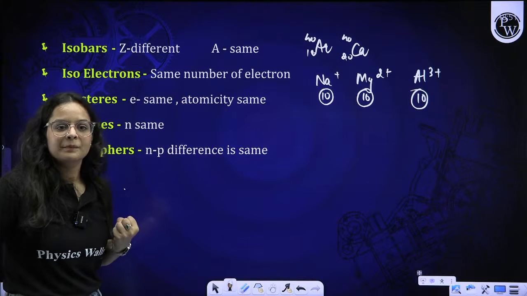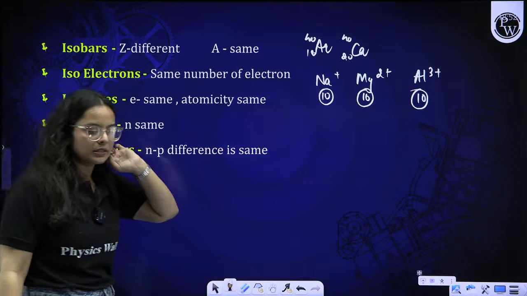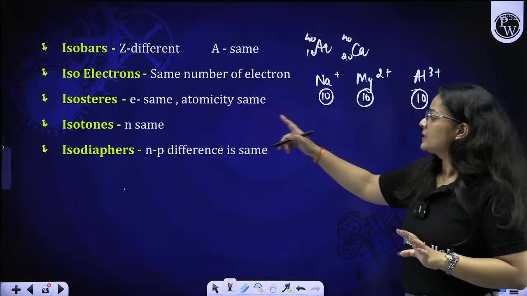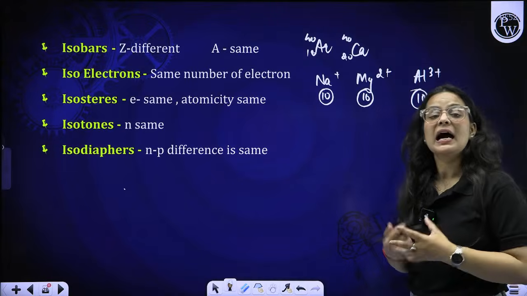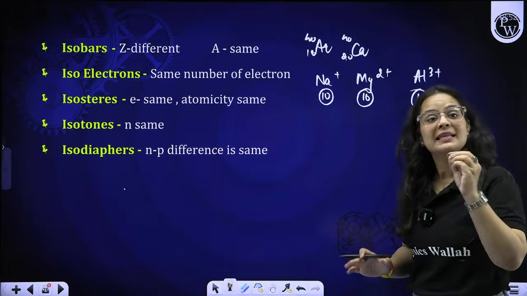All right, beta. Is it clear to you all? So this is how the electrons are there. We can say the isoelectronic species are the ones that contain the same number of electrons. Moving on to the next term, that is isosteres. Beta, isosteres contain the same number of electrons and the same atomicity, and atomicity means the number of atoms.